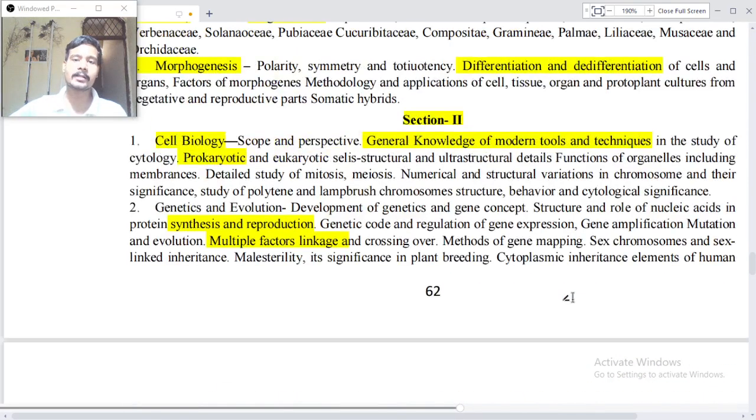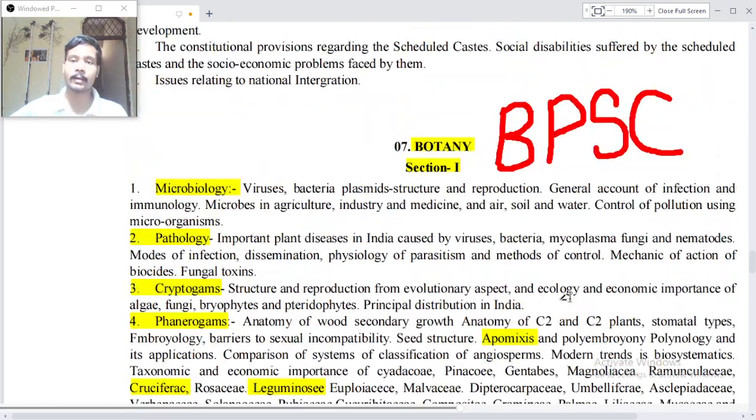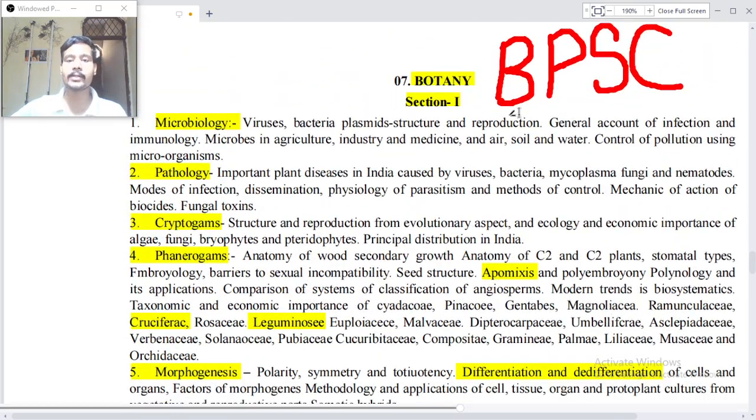So these are the syllabus of Section 2, and we have already read the Section 1 syllabus of the Botany BPSC optional subject. The purpose of reading is that you are able to revise it, and if you are a first timer, then you know what is inside the content of the optional subject Botany of BPSC.